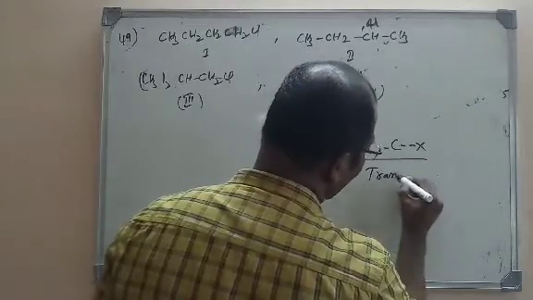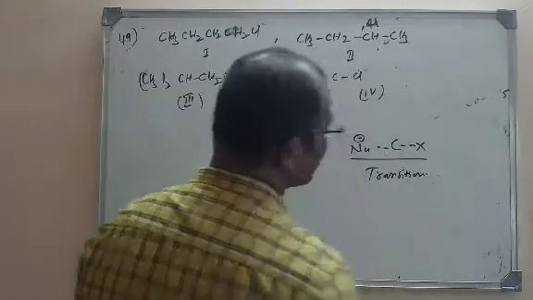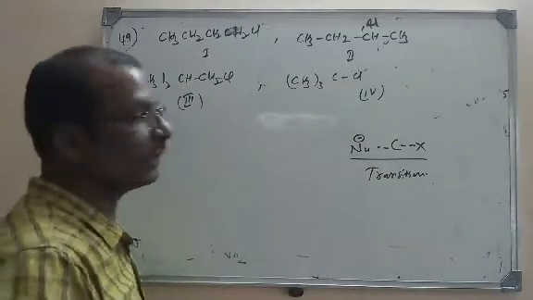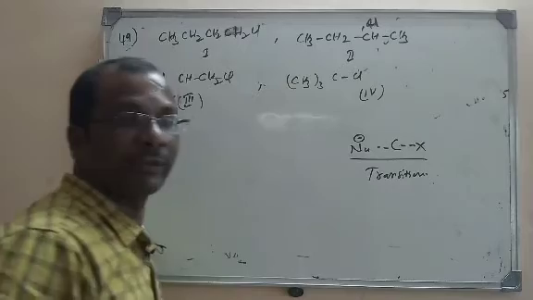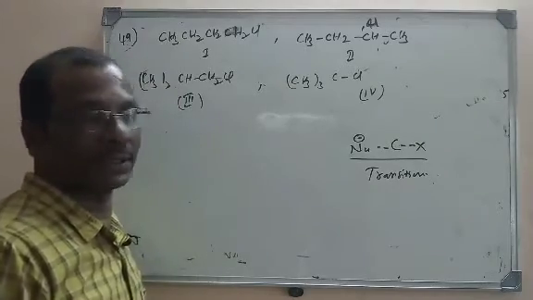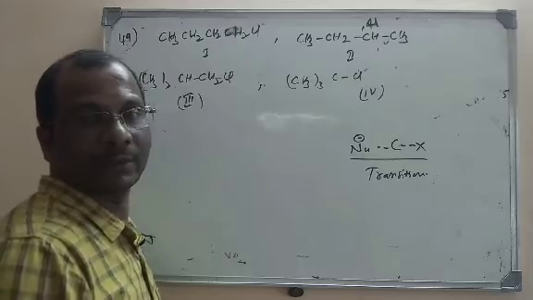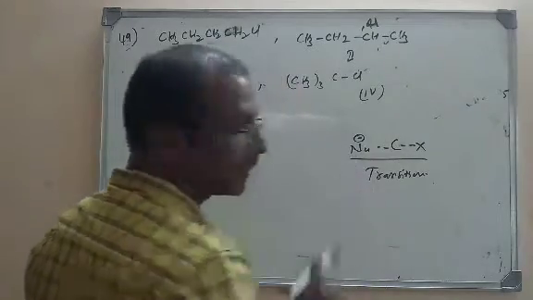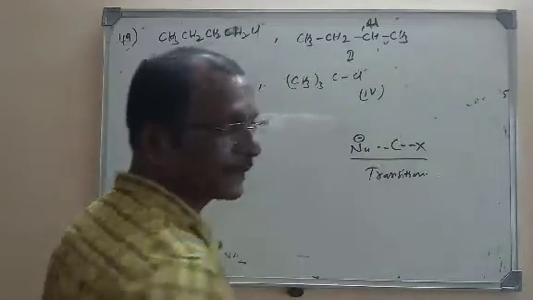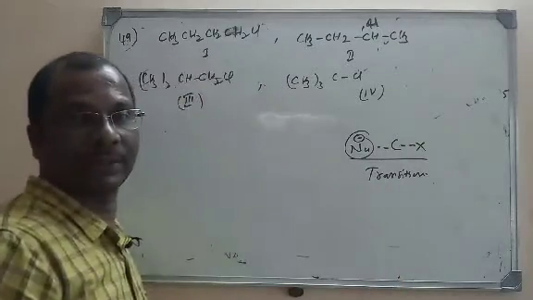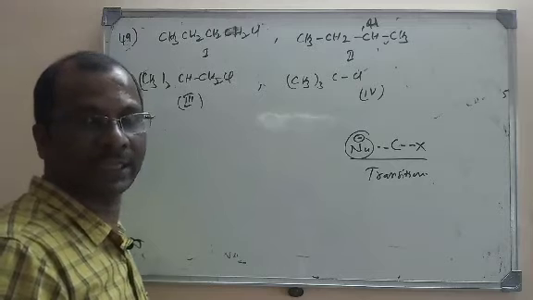Here the steric factor matters. The more alkyl groups there are, the more difficult it is for the incoming nucleophile to attack the carbon, because that carbon is covered with alkyl groups.